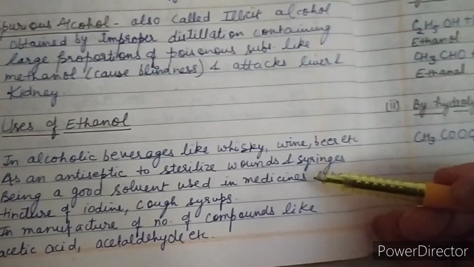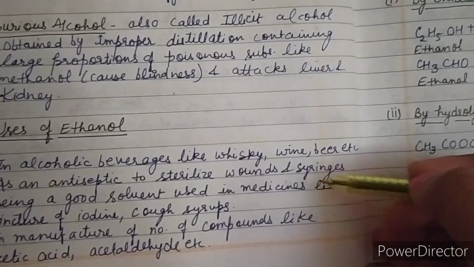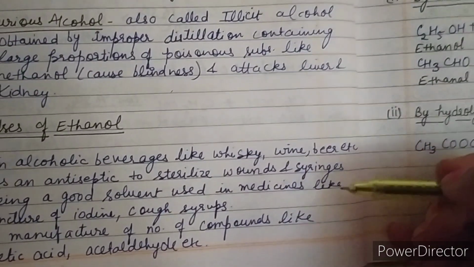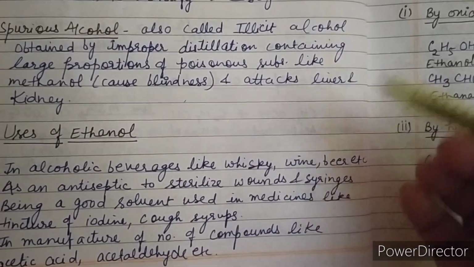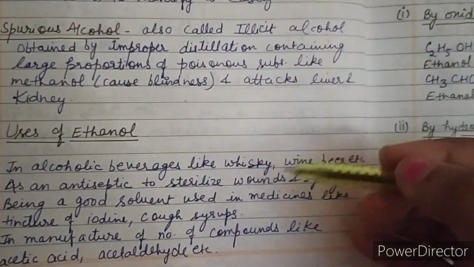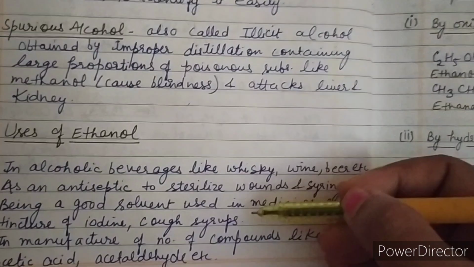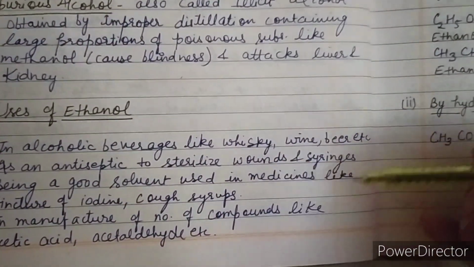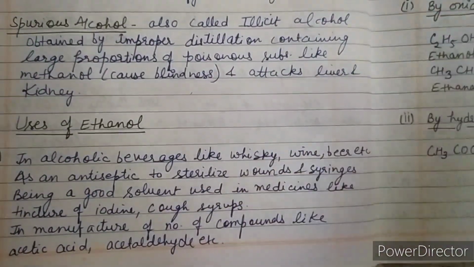Uses of alcohol: they are used as beverages in different forms like wine, beer, whiskey. As an antiseptic, they are used to sterilize wounds and syringes. Being a good solvent, they are used in medicines like cough syrups and iodine. That's why when you use cough syrups, you have a slight dizziness. They are also used in manufacture of a large number of other organic compounds like acetic acid and acetaldehyde.